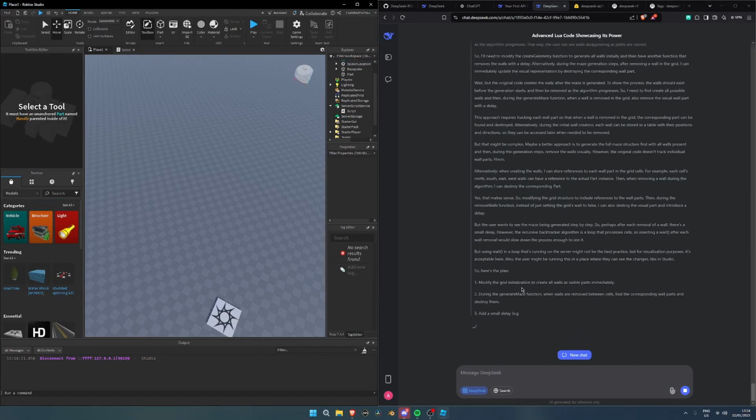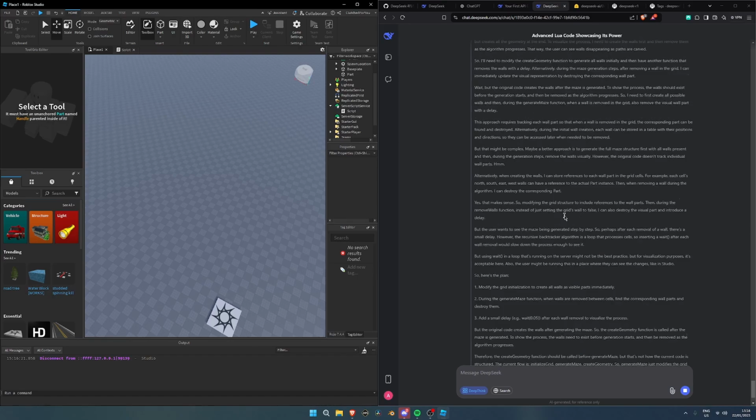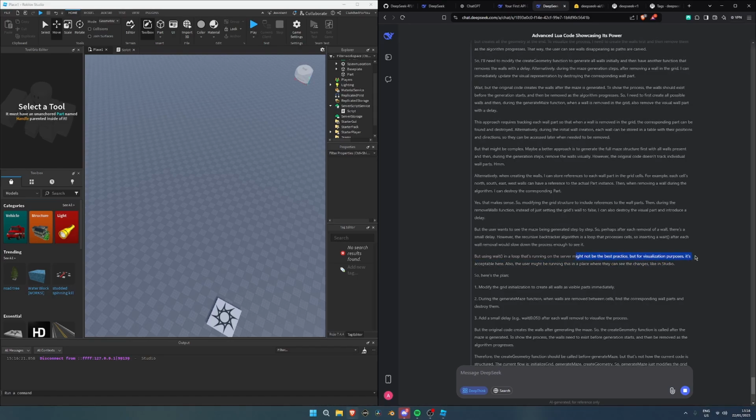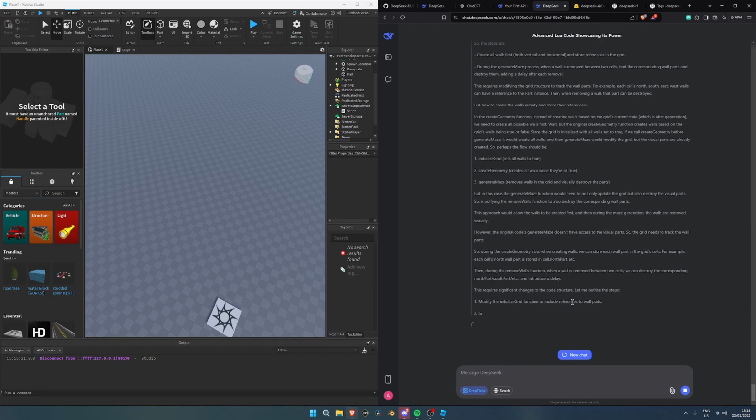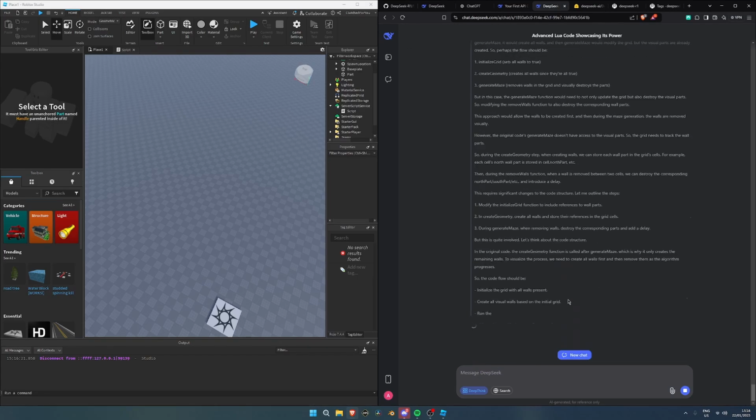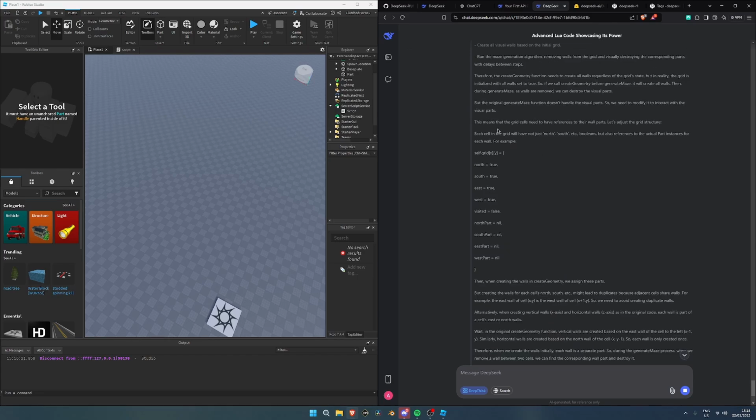Okay, but using wait in a loop that's running on a server might not be the best practice, but for it's acceptable here. Also, the user might be running this play when you can see changes like in studio. Wow, bro, that's insane. Each cell on the grid will not have just north-south, etc. booleans, but also reference to the actual partners for each wall.